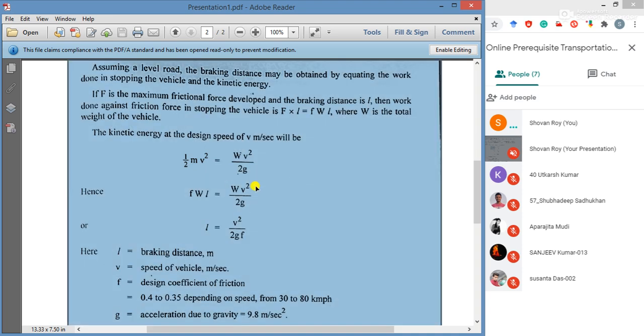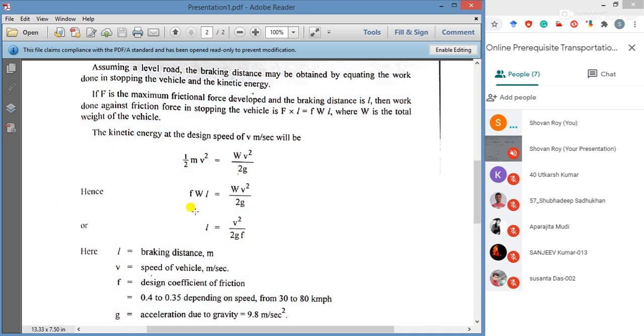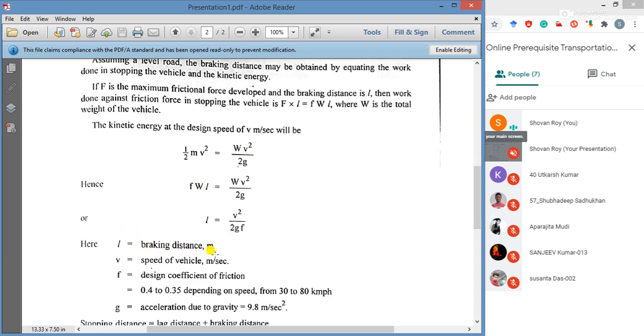Hence again, F into W into L equals to Wv square by 2g, because this is actually the work done against the friction force, FWL, equals to Wv square by 2g, or L equals to v square by 2gf. Now L is the braking distance, and braking distance can be expressed as v square by 2gf.